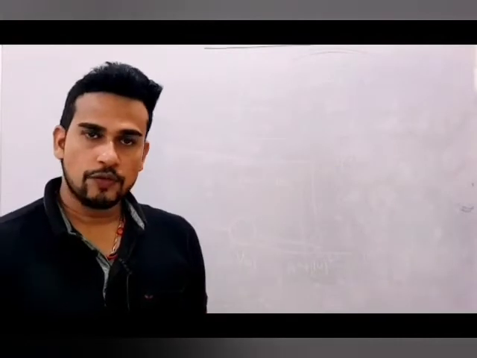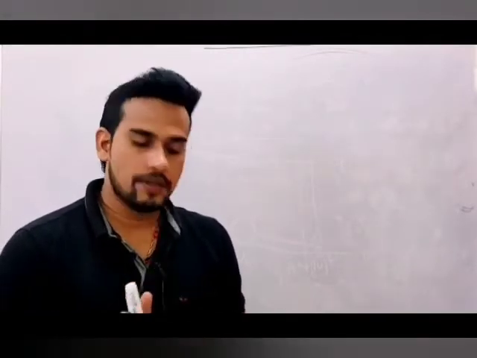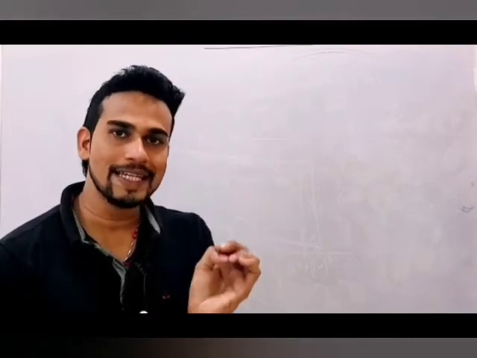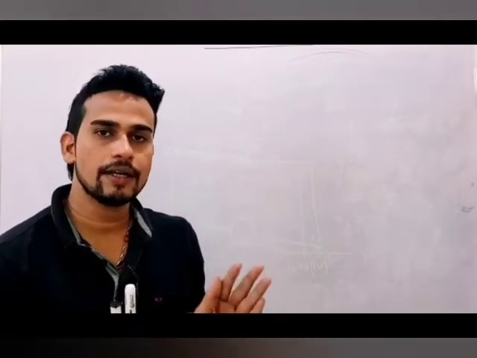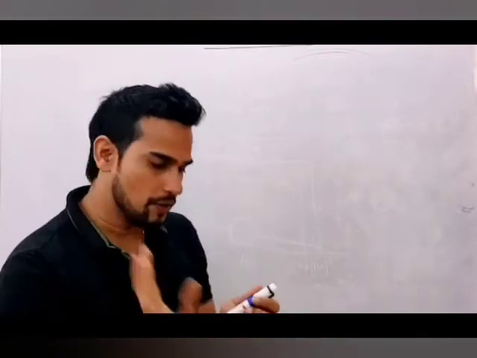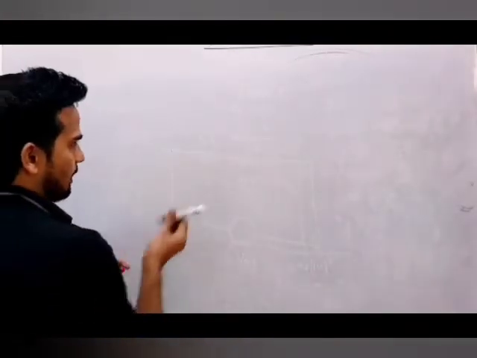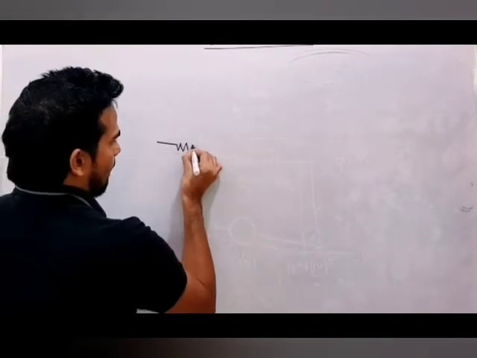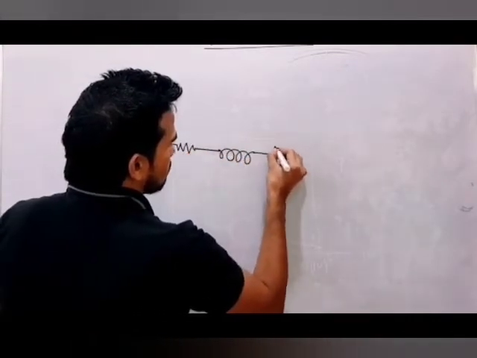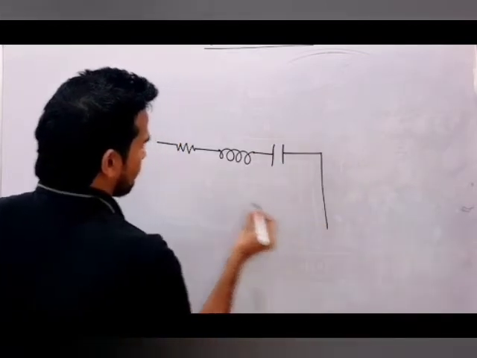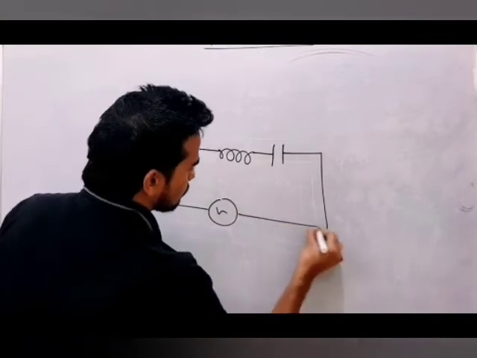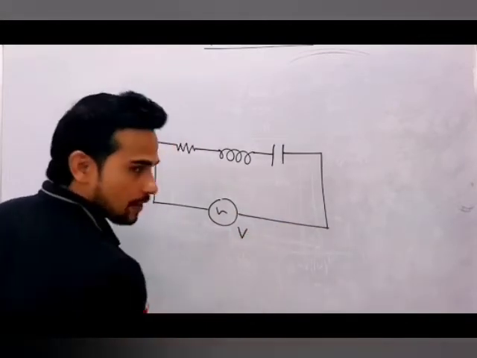Now let's move towards one very important situation related to our same LCR circuit. L is there, R is there, C is there. But one important situation we will talk about. So see, what I said just now, this was our R, this was our L, this was our C, connected to an AC source whose RMS voltage is V.